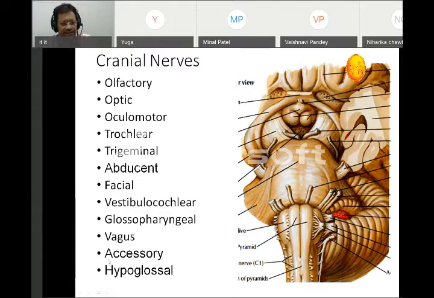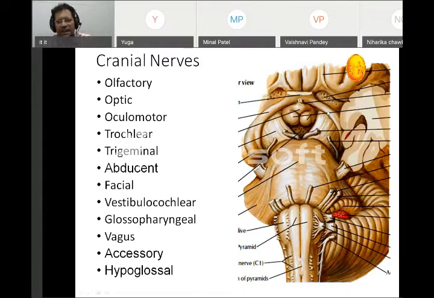Then accessory, the 11th, the spinal accessory nerve. Please remember, in medical sciences we call it accessory because it has two parts: the cranial part and the spinal part. And then the last, which supplies the tongue, is called hypoglossal. So these are the 12 names.